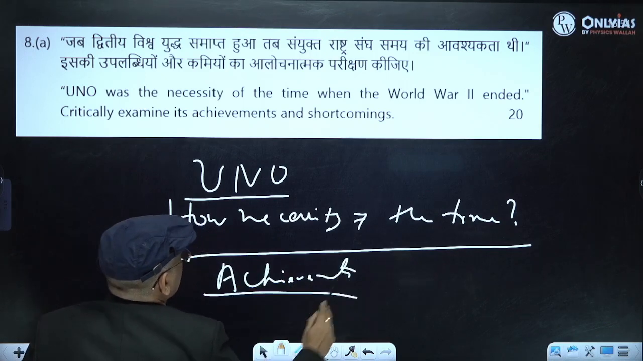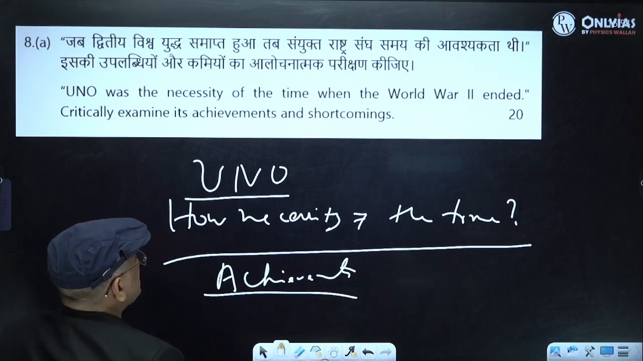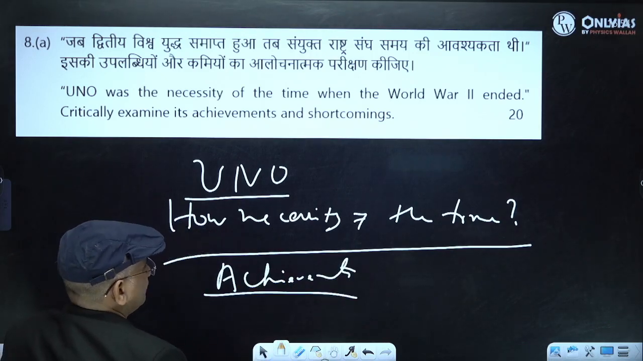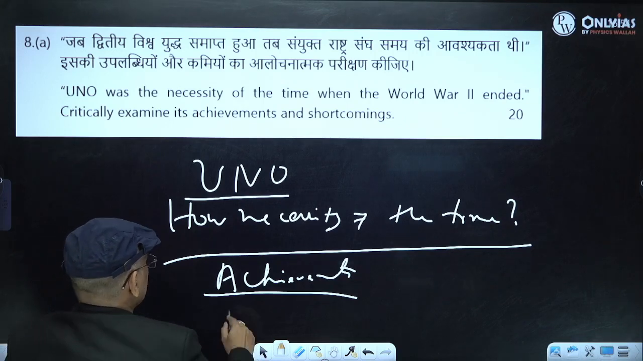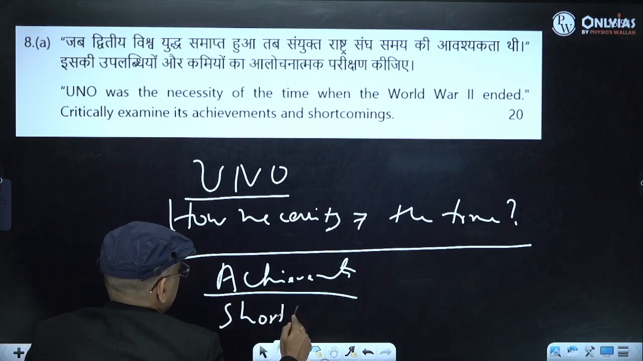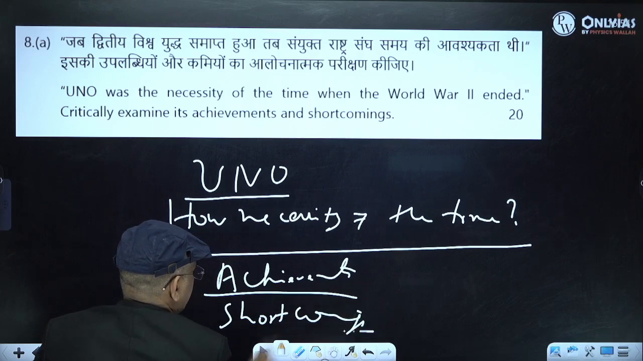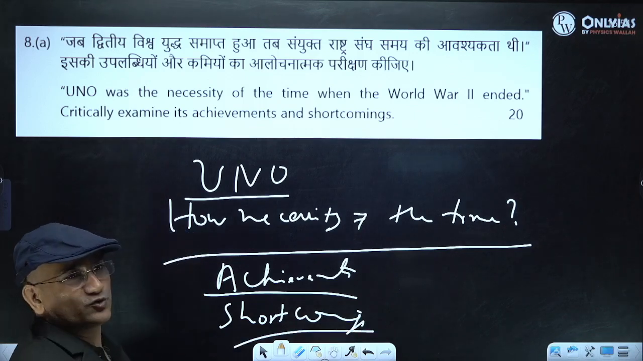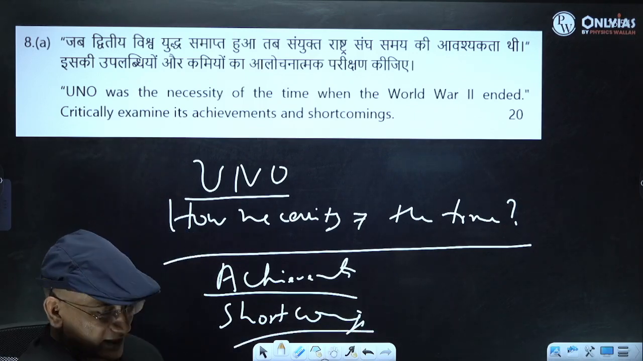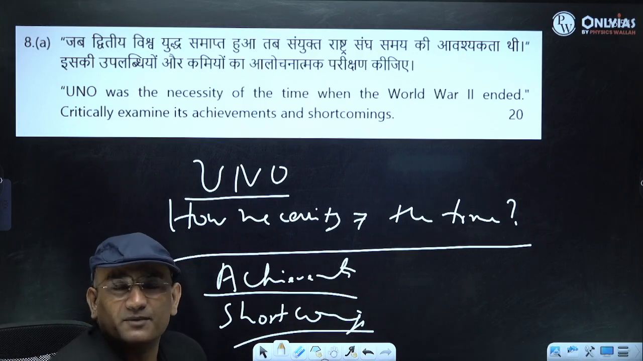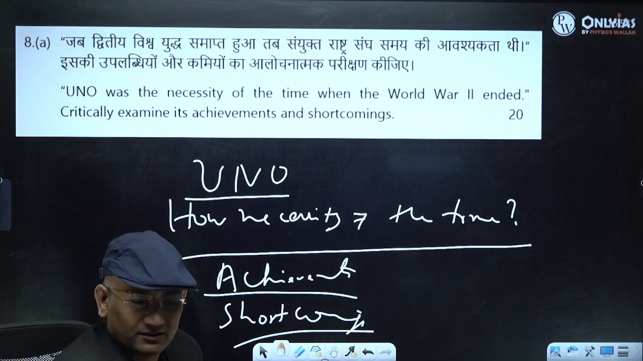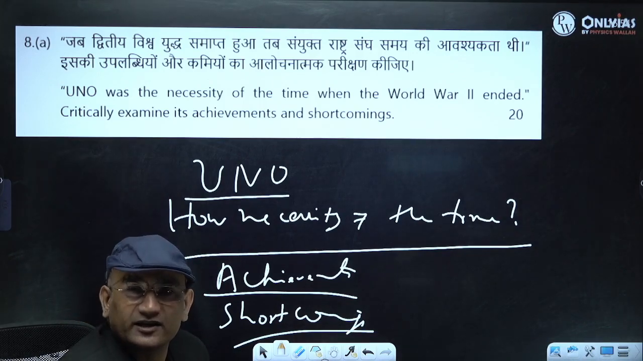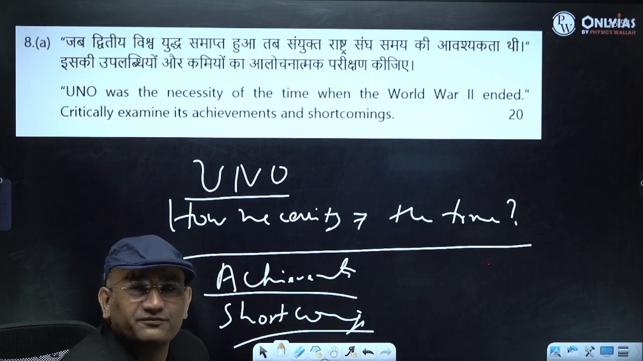Then finally, achievement was there, no doubt about it, in peacekeeping, in human rights, and then you have the shortcomings and the present situation also. You can see what kind of role they are playing in the struggle between Hamas and Israel, and in the struggle between Ukraine and Russia. You can see how ineffective the UN is.